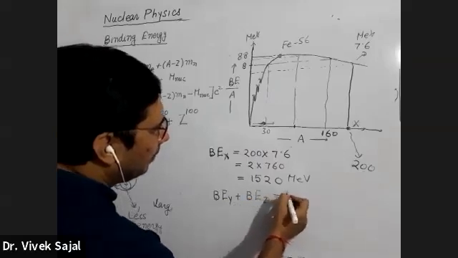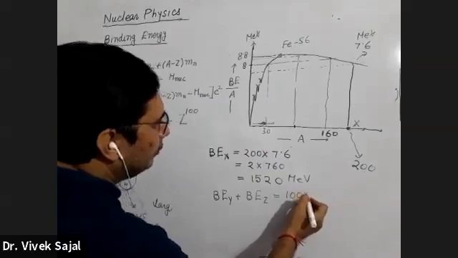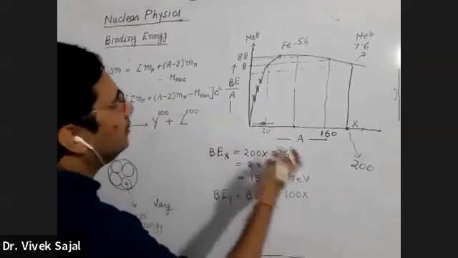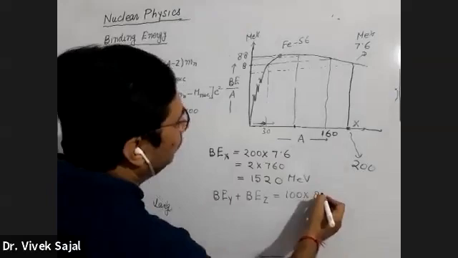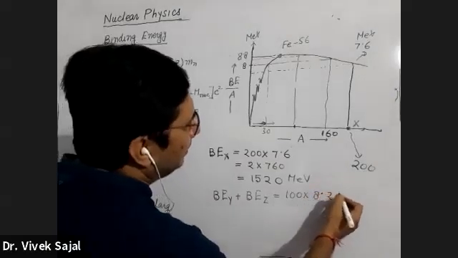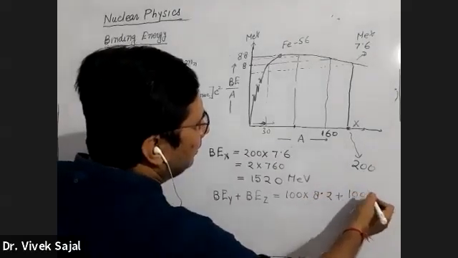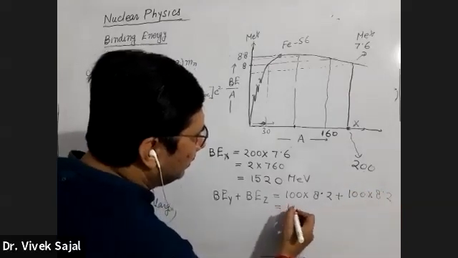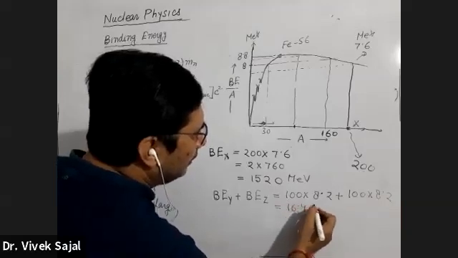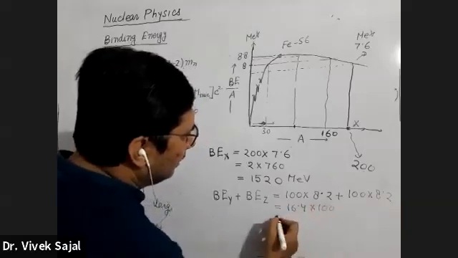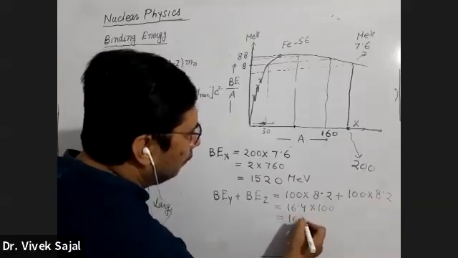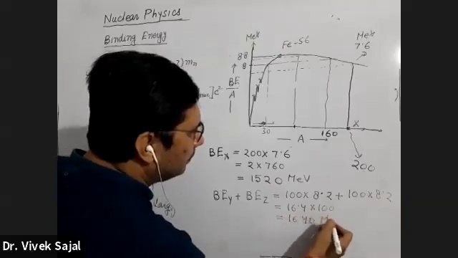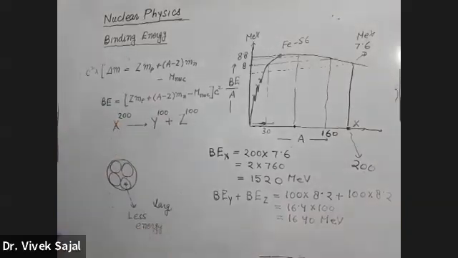For Y it will be 100 into 8.2, suppose I am assuming, plus 100 into 8.2. So this will be 16.4 into 100, so this will be 1640 MeV.